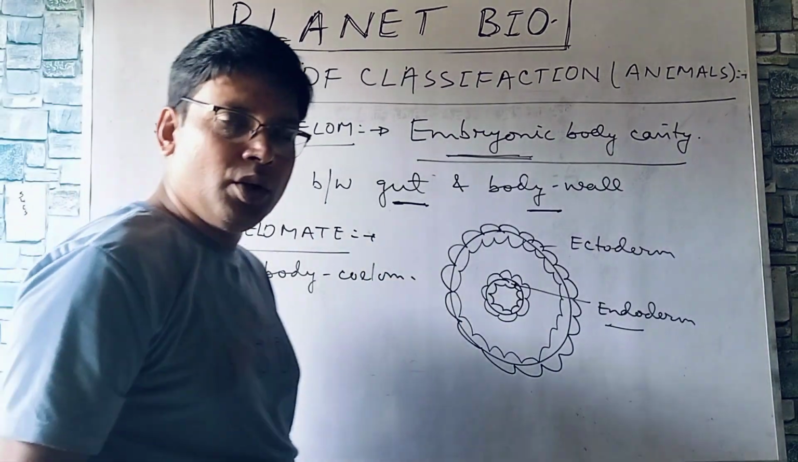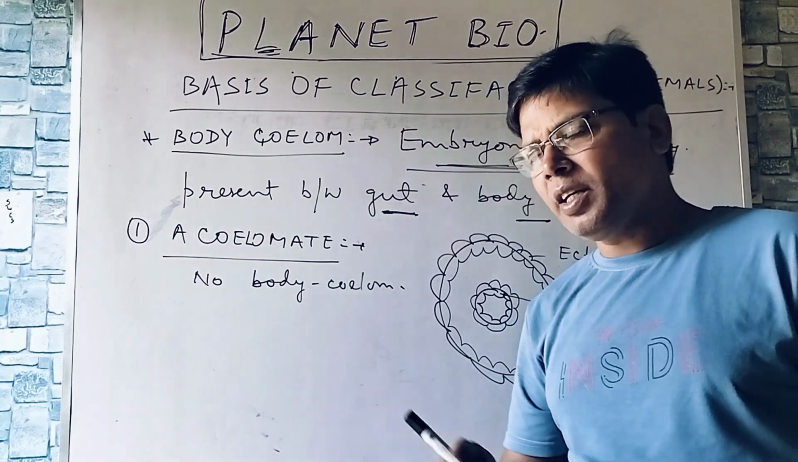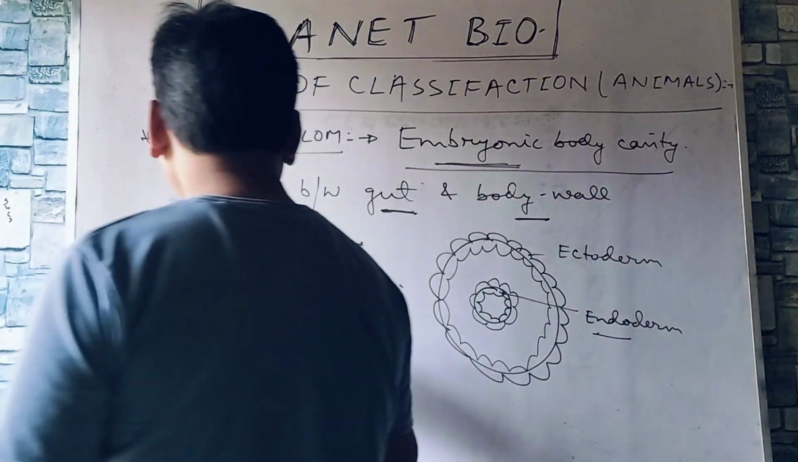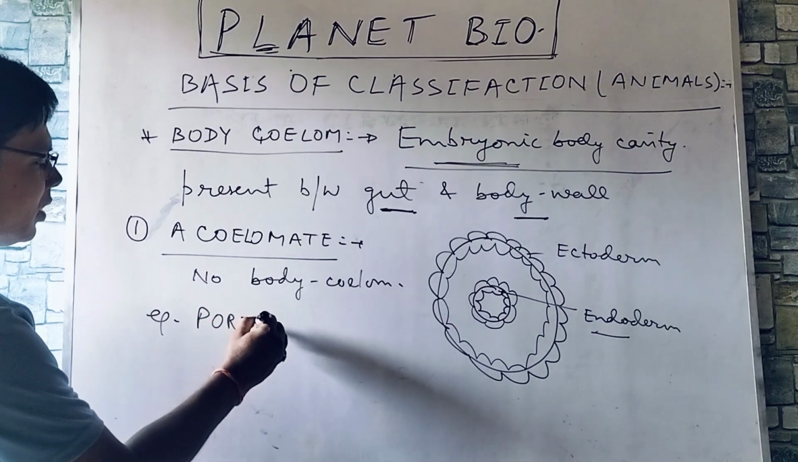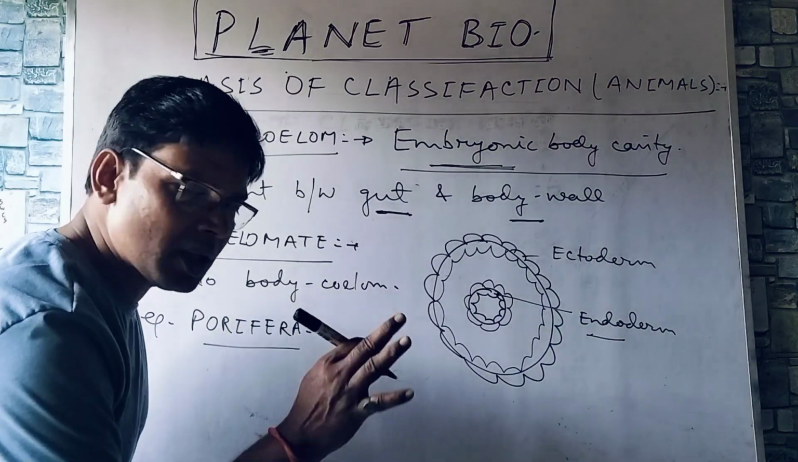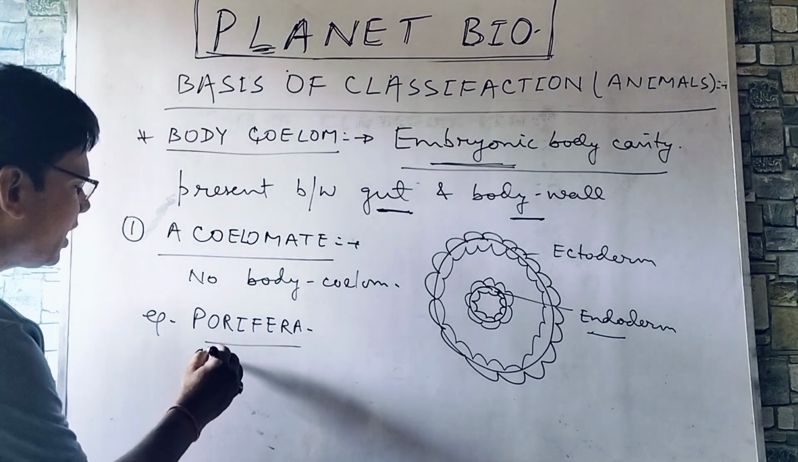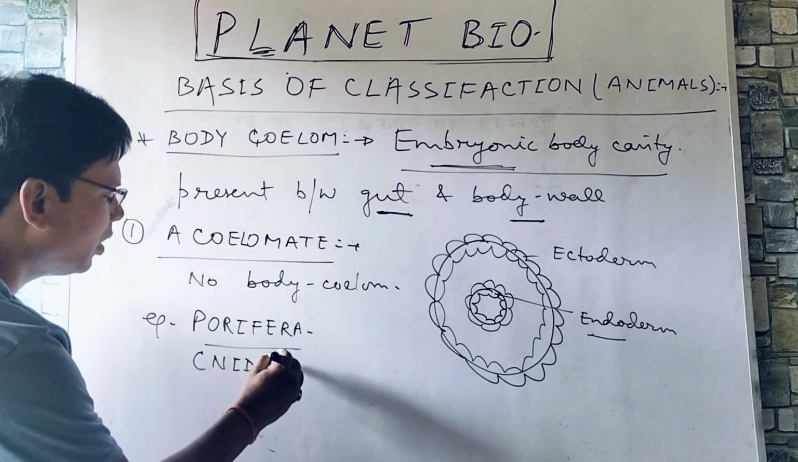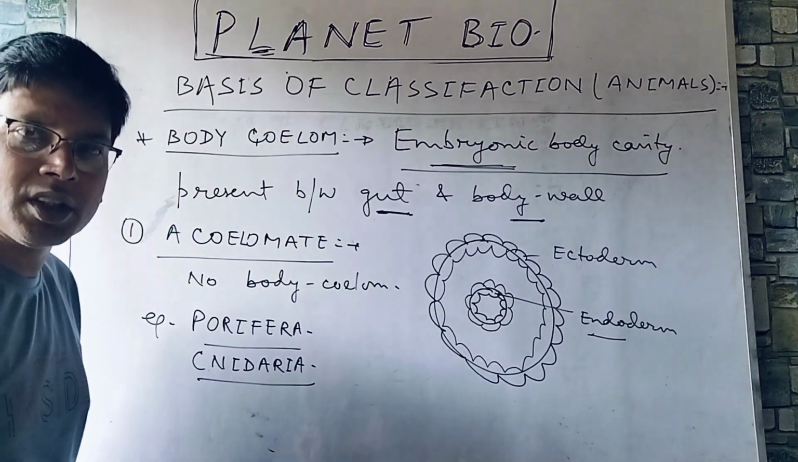Now you would write the examples. The examples you can see are very easy. Porifera, very easy. Why porifera? No mesoderm is present, so no body coelom. In Cnidaria or Coelenterata, no mesoderm, no body coelom.